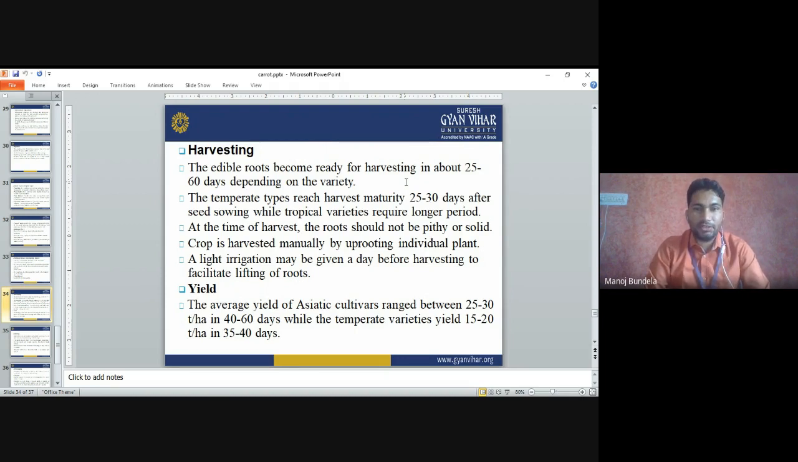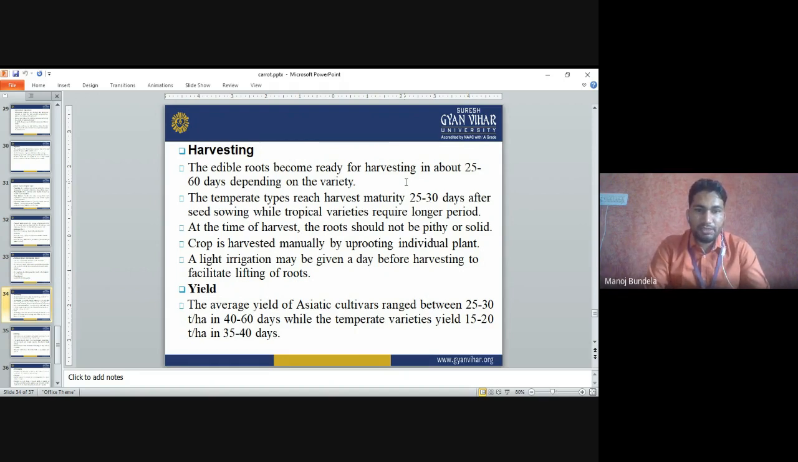At the time of harvesting, the roots should not be pithy or solid. The crop is harvested manually by uprooting the individual plants. Light irrigation is given just 1 day before harvesting so that we can easily lift the roots, because if there is water in the soil and it is loose, we can easily pluck them.